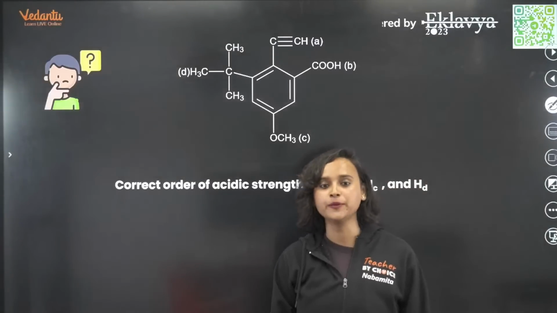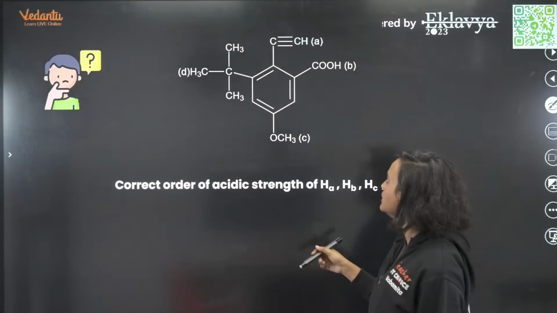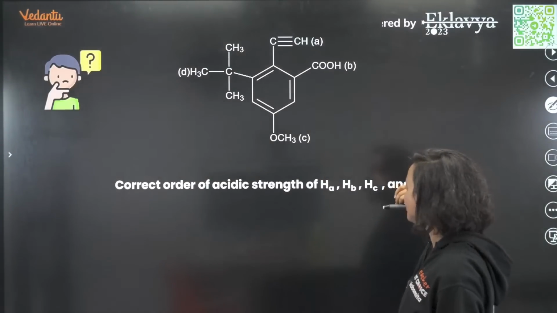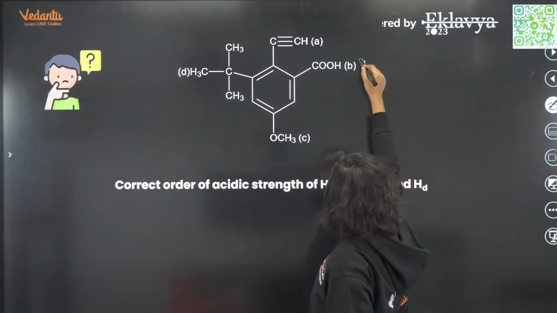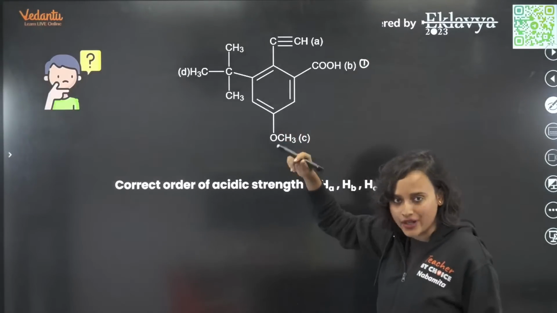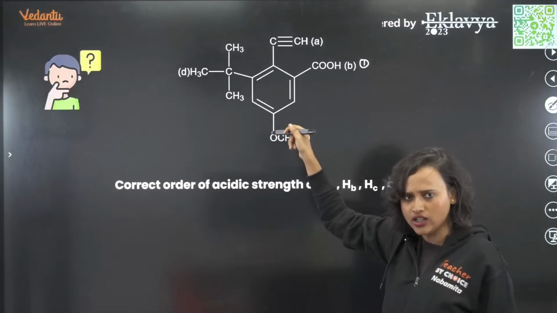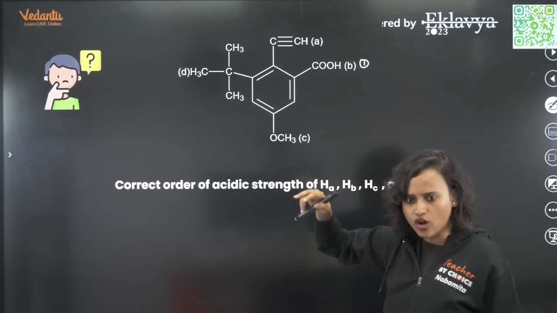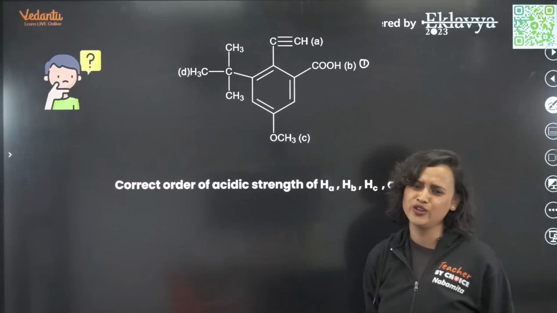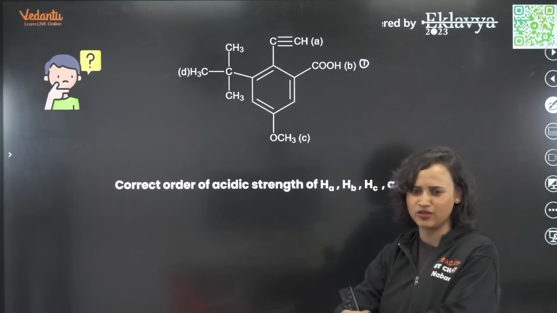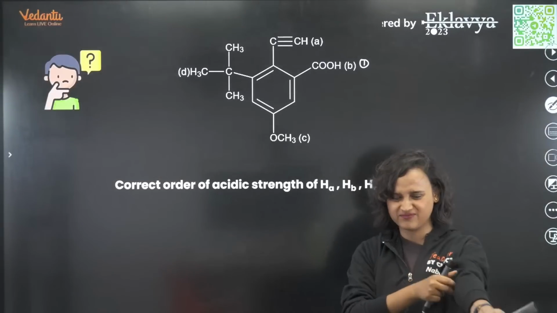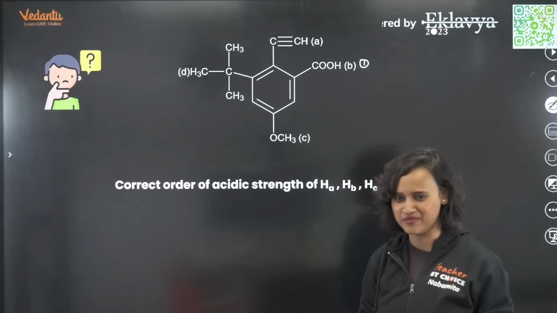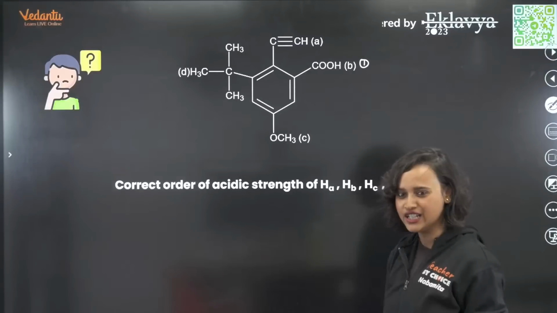Moving on. Now, this is also very easy. See, obviously, the first one will be COOH. You had to find out the order of acidic strength, right? Oh, you kept it blue. No problem. The answer is green, though. All right. Moving on.